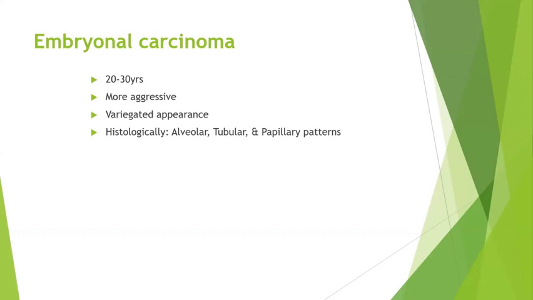Embryonal carcinoma occurs at a younger age than seminoma. If seminomas are common at 30 years, embryonal carcinomas are more common below 30 years. This will have a variegated appearance, whereas seminoma will have a fish-flesh-like appearance, which is a homogeneous gray-white tumor. Histologically, we have different patterns in embryonal carcinoma, with a lot of necrosis. Here you will have alveolar, tubular, and papillary patterns of arrangement of tumor cells.